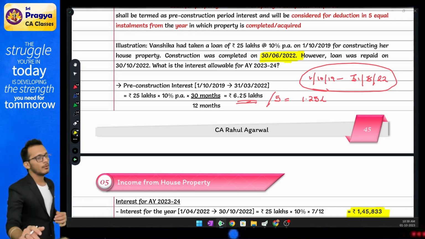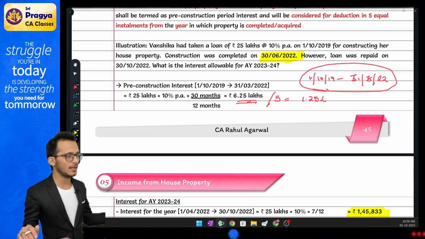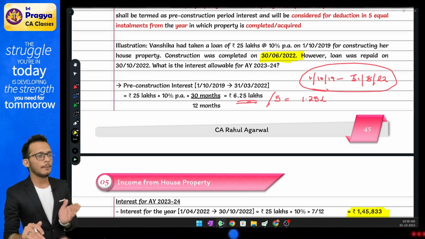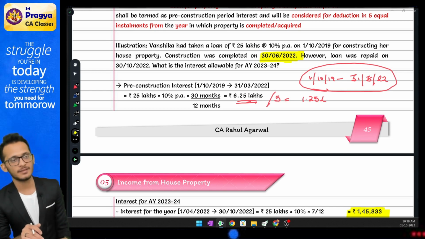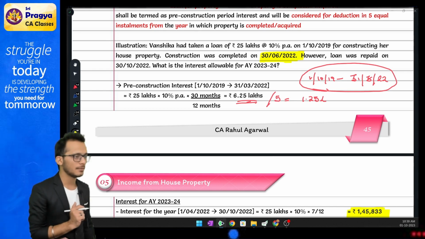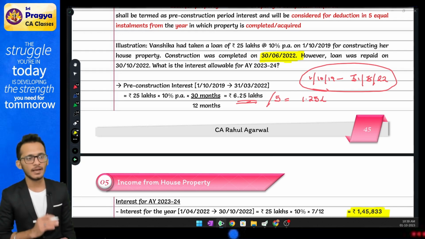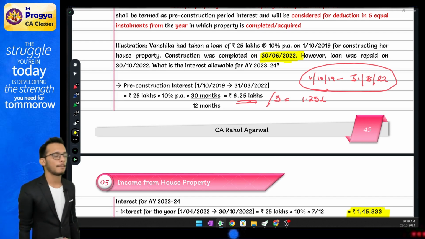Rahul, I wanted the full interest, I only got 2 lakhs. The balance 70,000 is wasted, but you can utilize it in chapter 6A, provided some conditions are satisfied. What conditions? We will discuss them, but this is what the rules are. Any doubts here? No? Great.